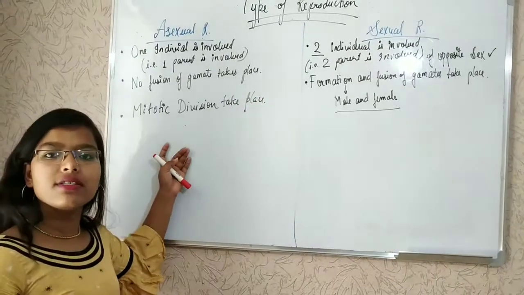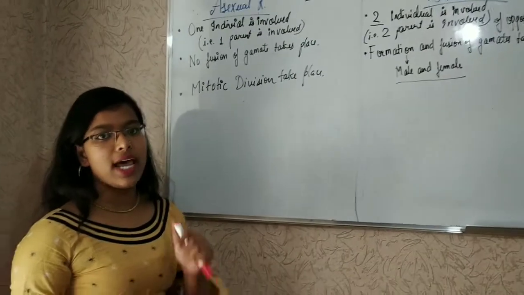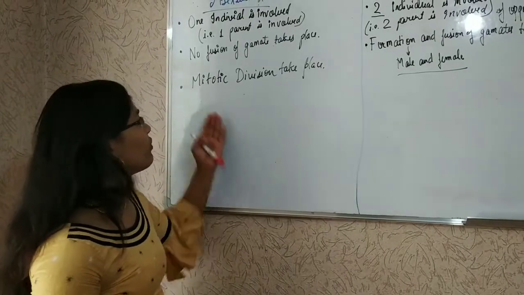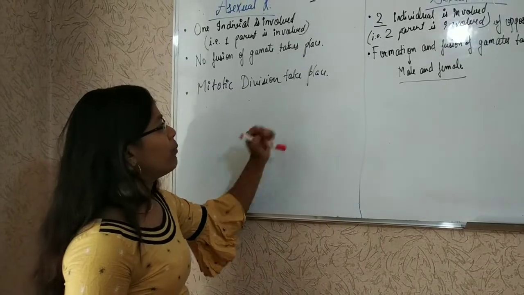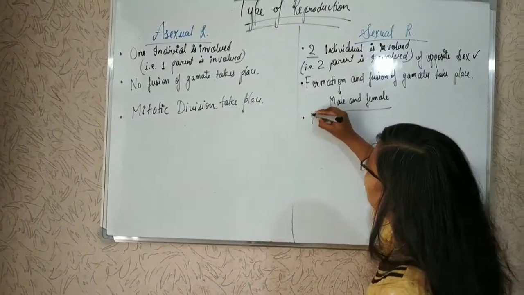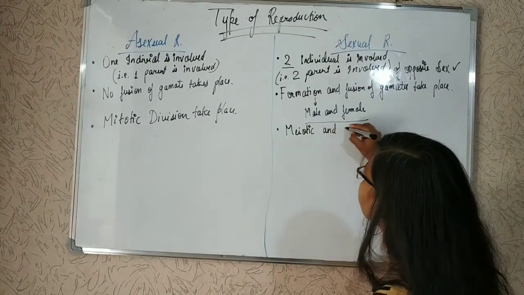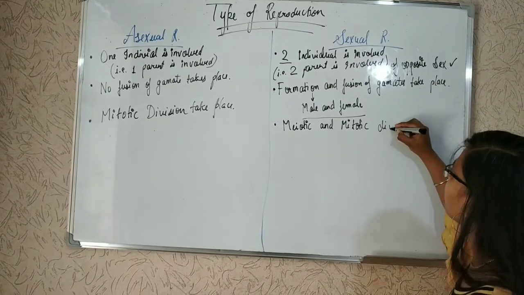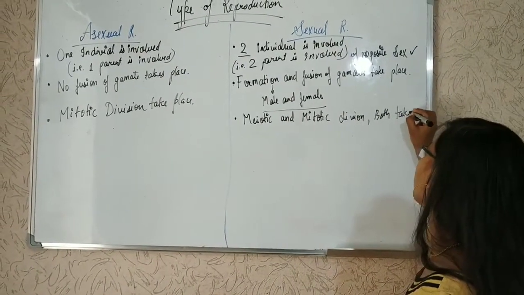Mitotic division, what does it mean? It means multiplication. As I explained in the last video on gametogenesis, mitotic division means multiply. Multiplication takes place. And in this, meiotic and mitotic division both take place.